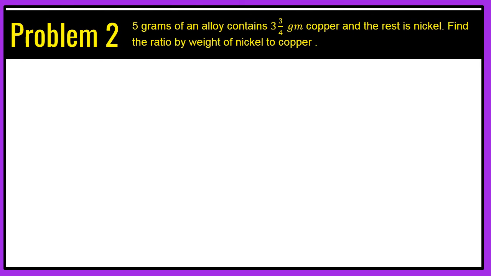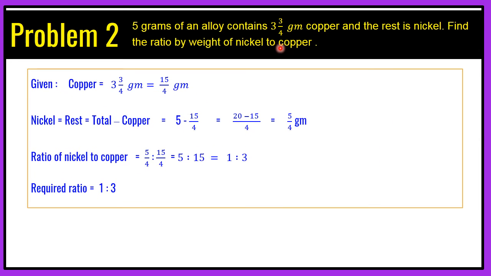Okay, let's start another problem. Now this is a problem based on alloys and mixtures. So we are given the question as: 5 grams of an alloy contains 3 whole 3 by 4 gram of copper, and the rest is nickel. Find the ratio by weight of nickel to copper. Let's see how we can solve this.